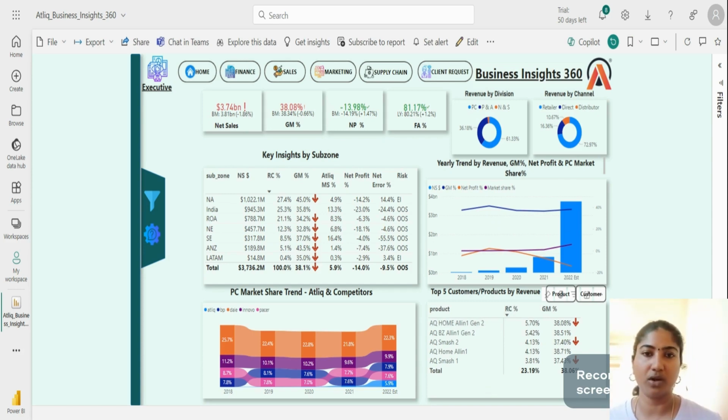So we need to focus more on the best sellers, and also we need to find out the low performing products to cut down their production, while increasing the performance of the remaining best selling products. Okay, and by division, PC is the division that is contributing more, and by channel, the retailer channel is contributing more to the revenue. Okay, so this is the overall executive view.